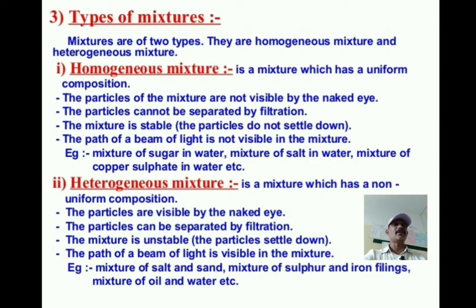What do we mean by homogeneous mixture here? It is a mixture which has a uniform composition. The particles of the mixture are not visible by the naked eyes. This is very important. Salt is dissolved in the water, so we cannot see the salt particles in the water because they are placed in between the particles of the water, in the space between them. So you have studied in the first chapter that the particles of the mixture are not visible by the naked eyes.